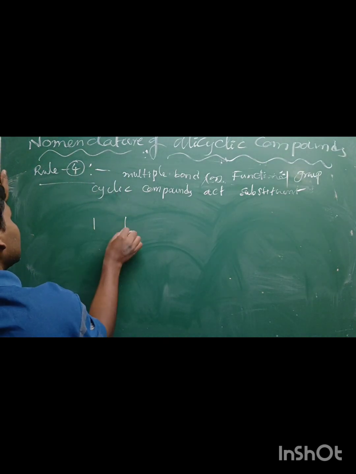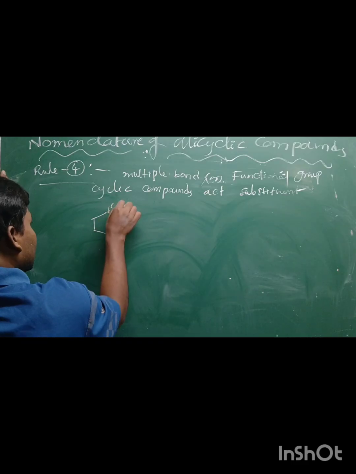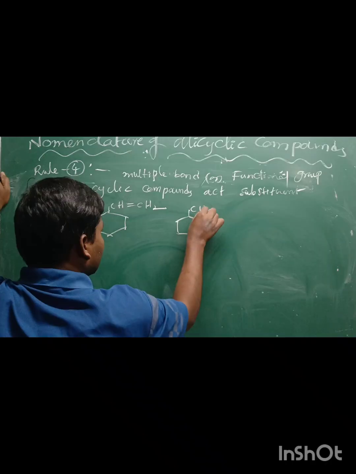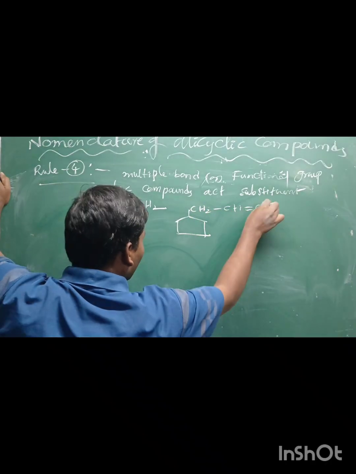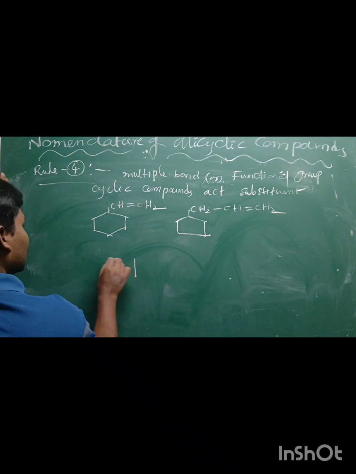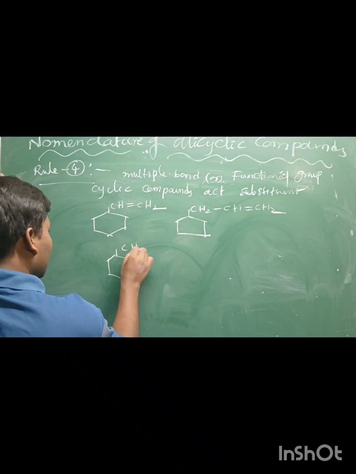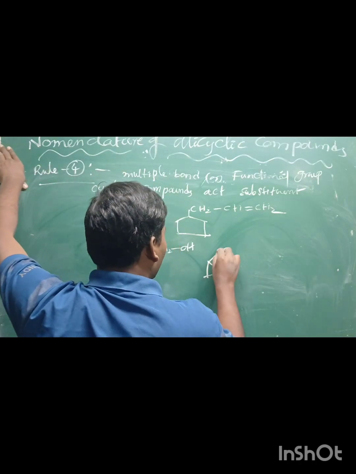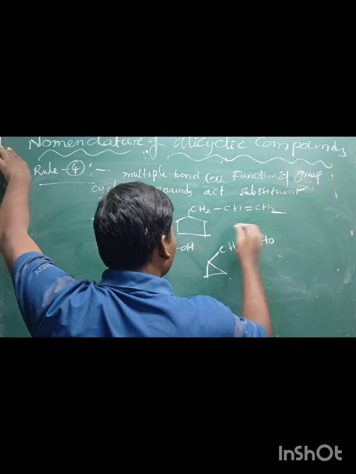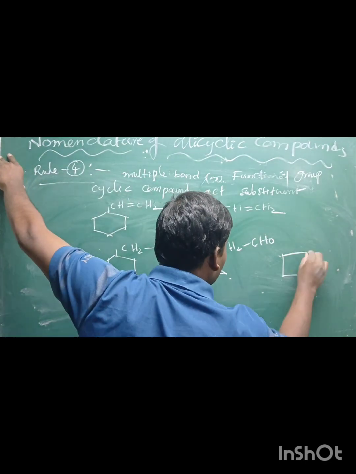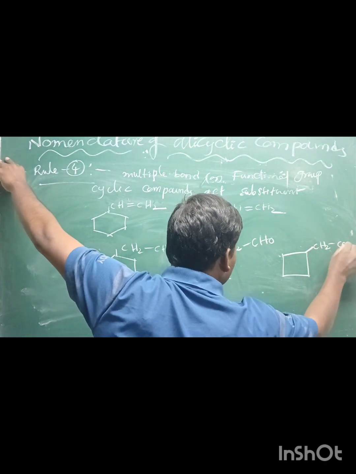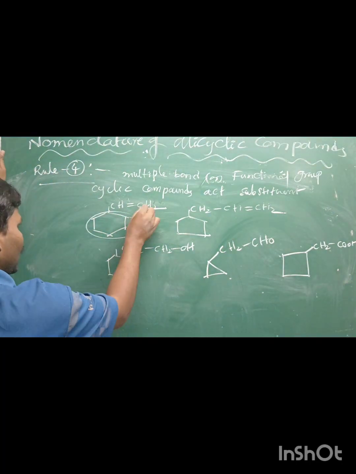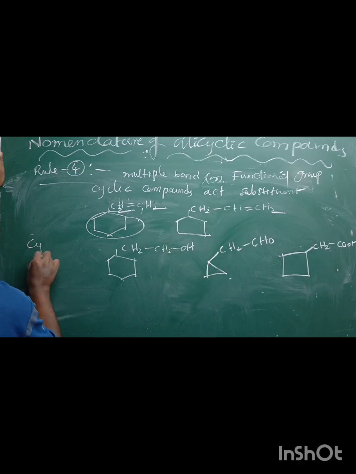For example, this is cyclohexane, CH double bond CH2, cyclopentane, CH2 single bond CH double bond CH2, cyclohexane, CH2 CH2 OH, cyclopropane, CH2CHO, cyclobutane, CH2COOH, like that. These are all compounds. Okay, this time those types of compounds act as substituent.